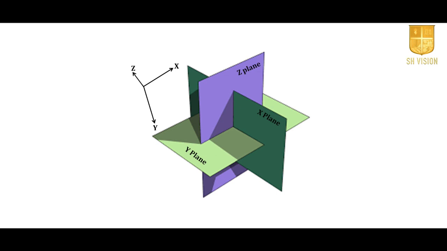Similarly, this xy plane is specified by two axes, x and y. So we can say this xy plane can be given another name, that is, z plane. So xz plane can be called y plane. Similarly, yz plane can be called x plane. Exactly the same pattern we are following inside the crystal.